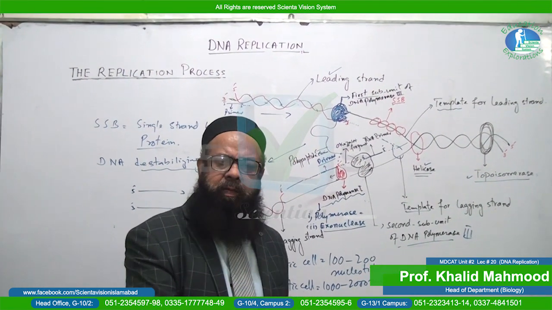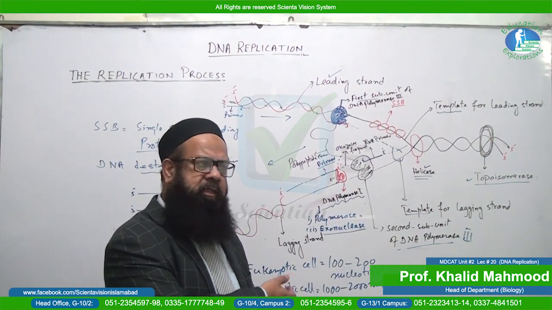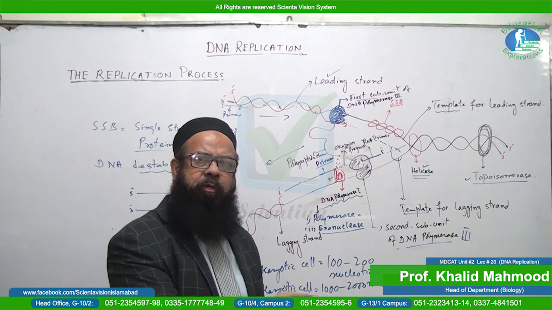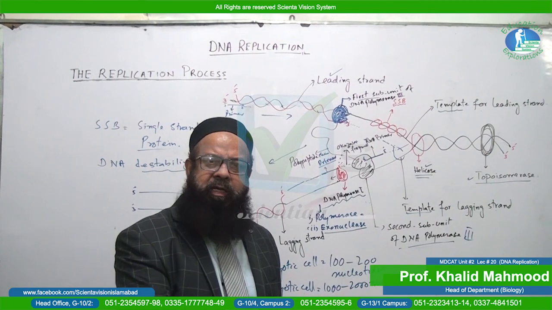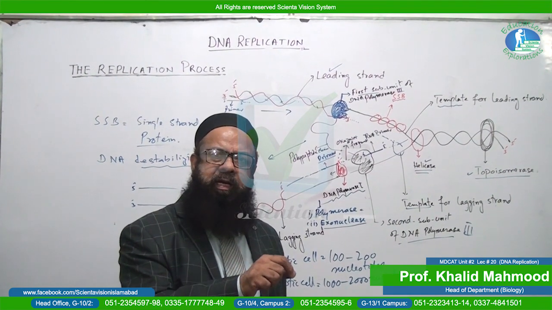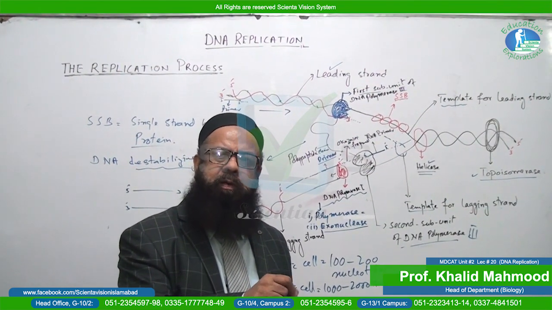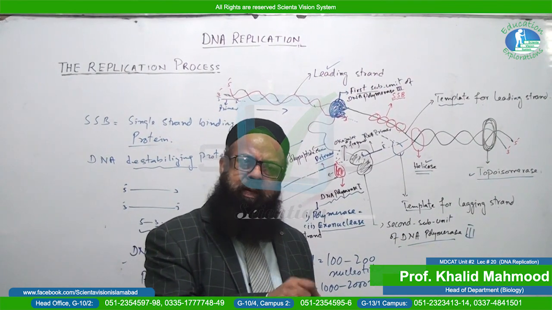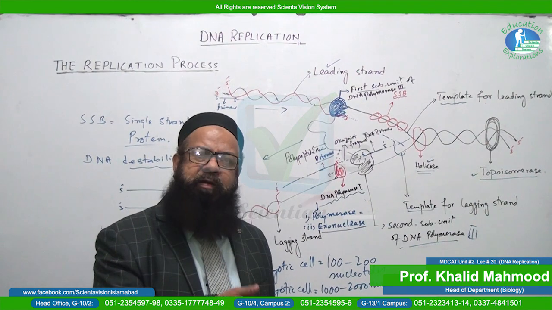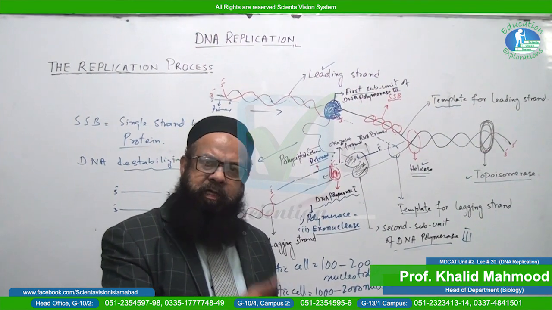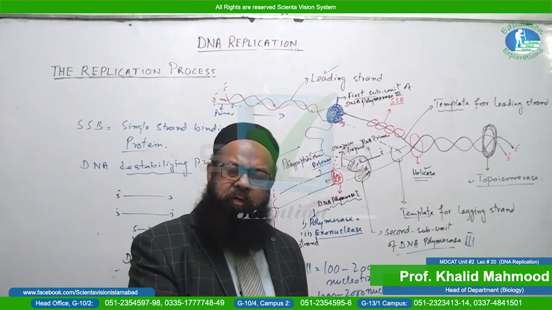Say for example, at the end of this lecture we have given the reference of the role of DNA polymerase 1 exonuclease: from which side it will cleave, the 5' of the RNA primer, and from which side it will add nucleotides. It will add nucleotides from the 3' of the Okazaki fragment.